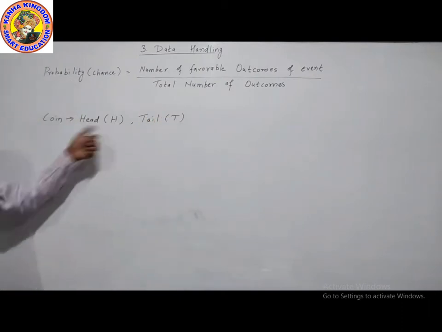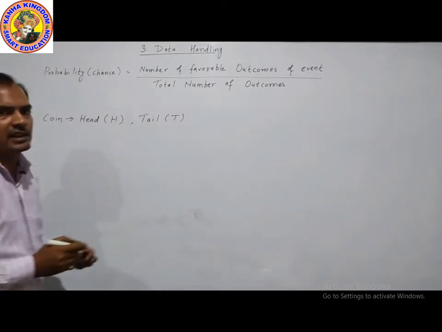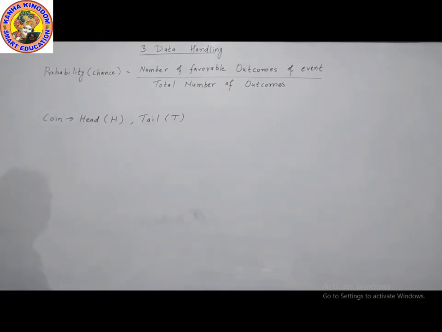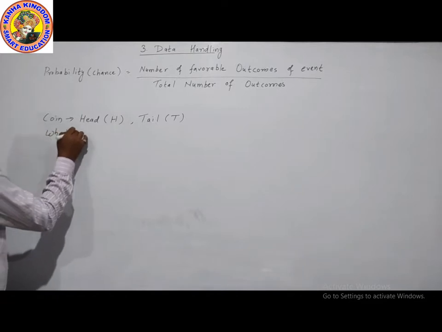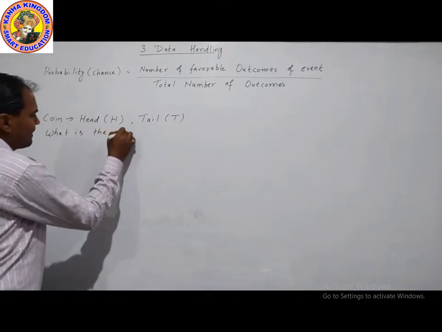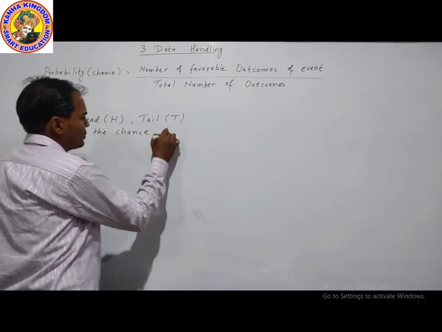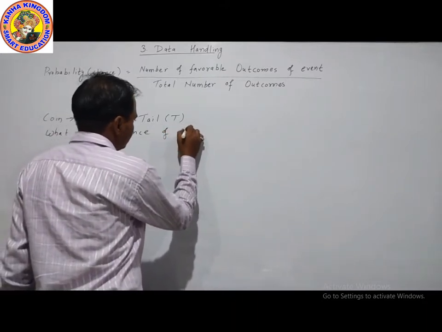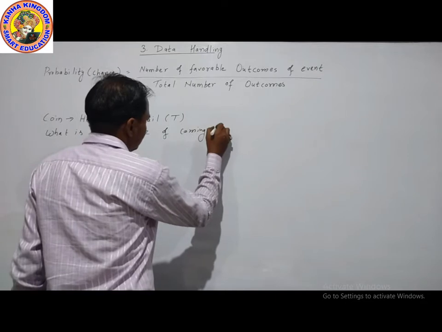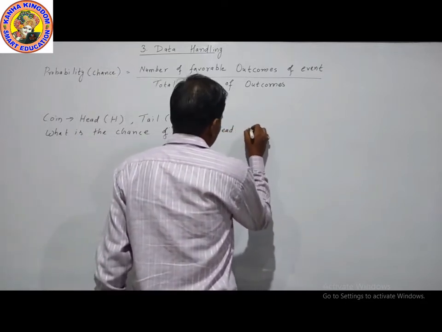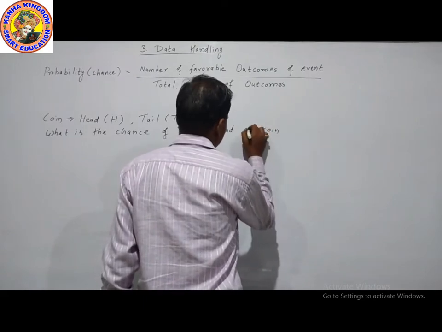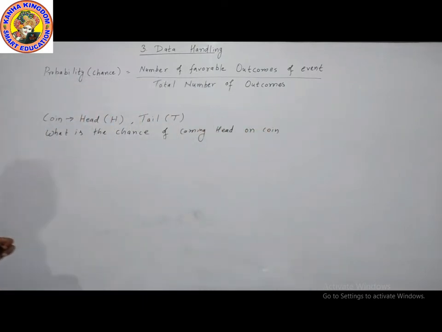Head is denoted by capital H, tail is denoted by capital T. What is the chance of coming head on a coin?